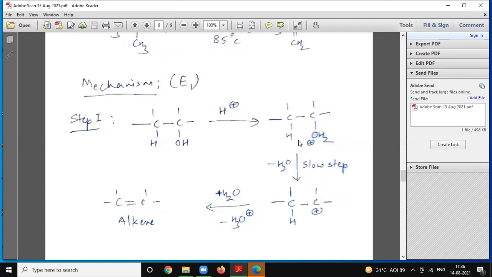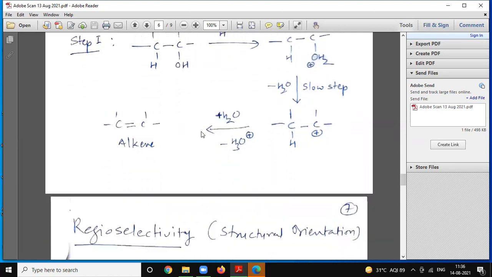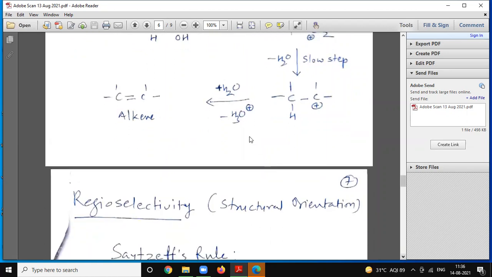This is a unimolecular, slow step and we get the carbonium ion. Then a water molecule abstracts a proton, and this gives the alkene product. This is called hydronium ion.